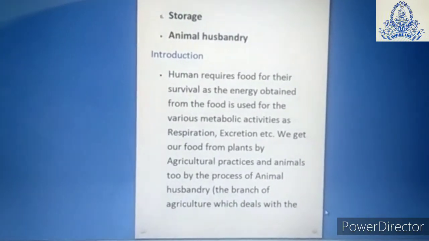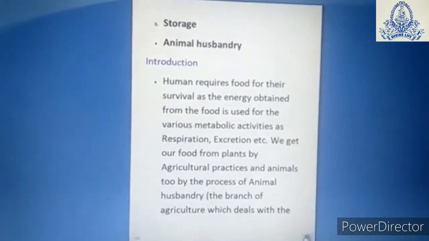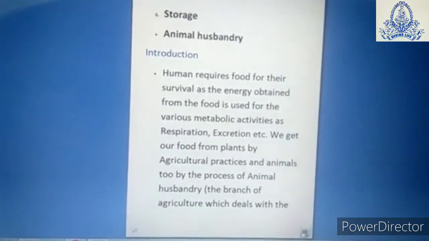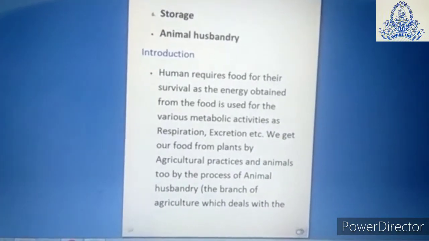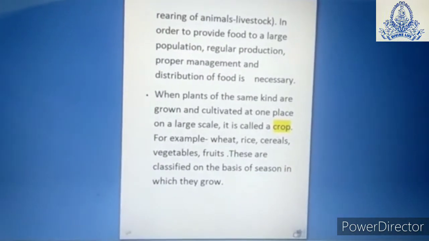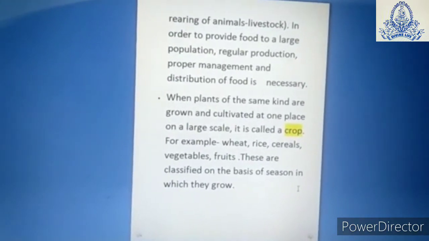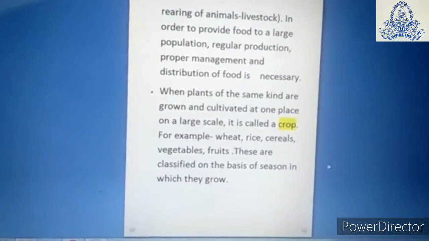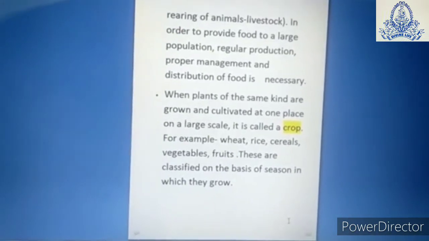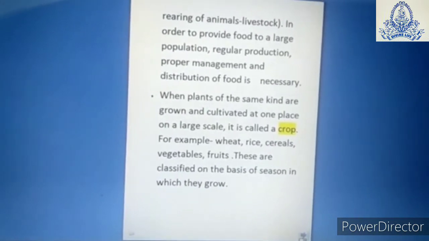The process of animal husbandry is one of the methods through which we can get the food required. So what is animal husbandry? Animal husbandry is the science of breeding and caring for the farm animals. In order to provide food to a large population, regular production, proper management and distribution of food is necessary.